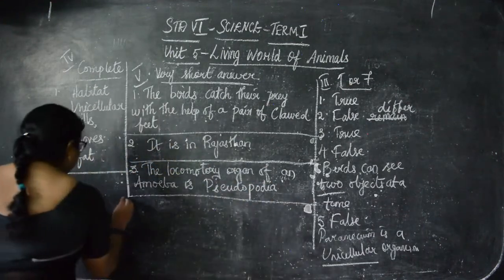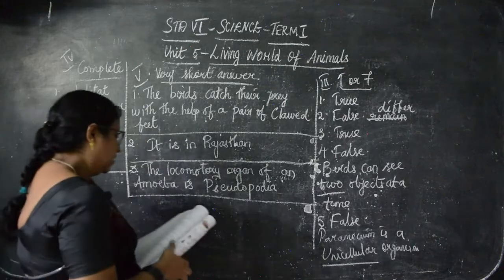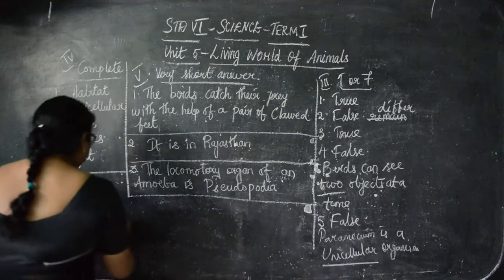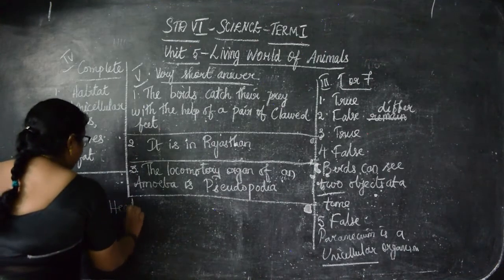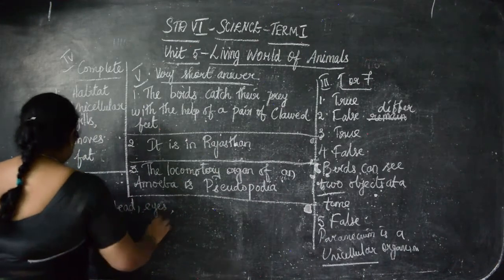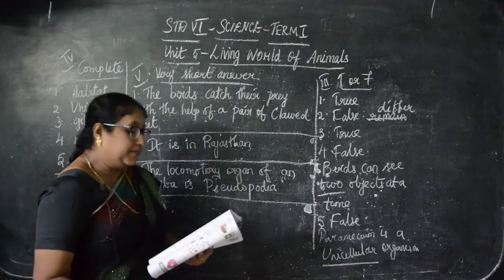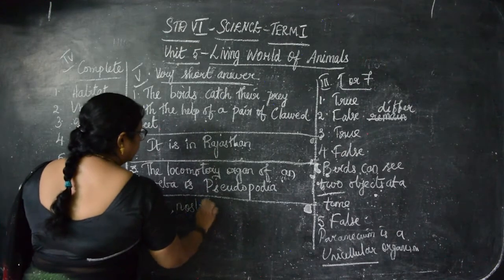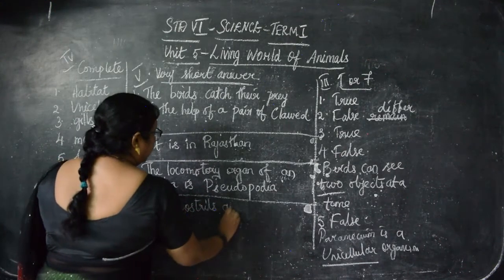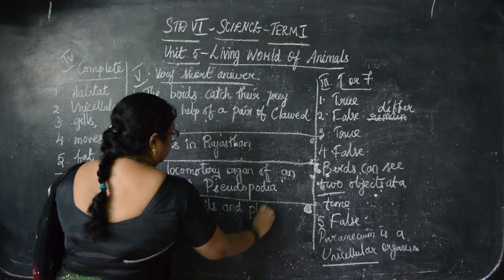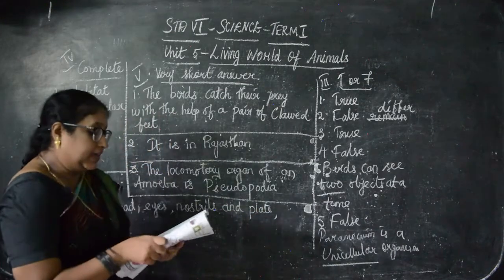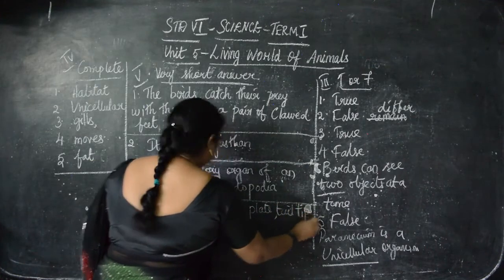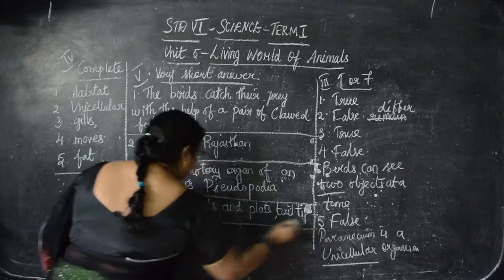Now next we'll go to the fourth question. What are the body parts of a snake? We can write head, eyes, nostrils, and plate, that is the upper part of the skin, then tail tip. Okay, this is the fourth answer.